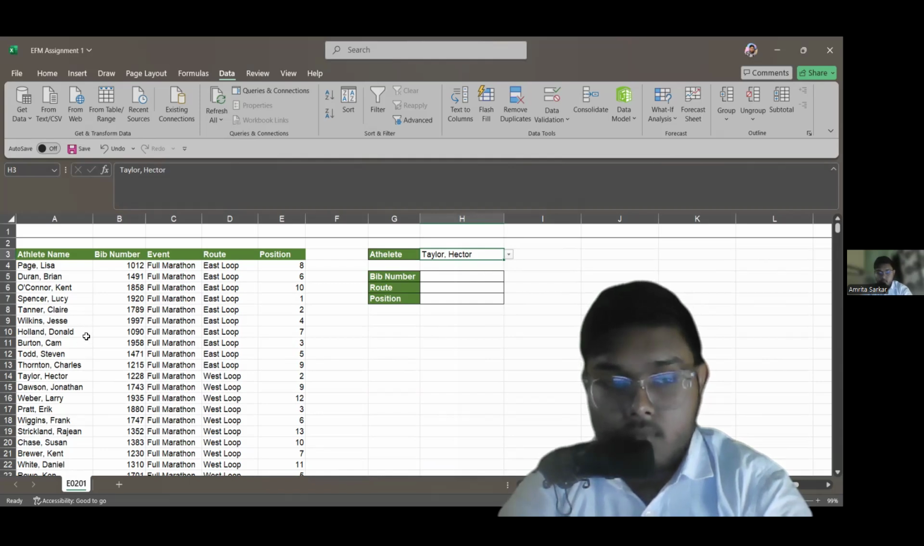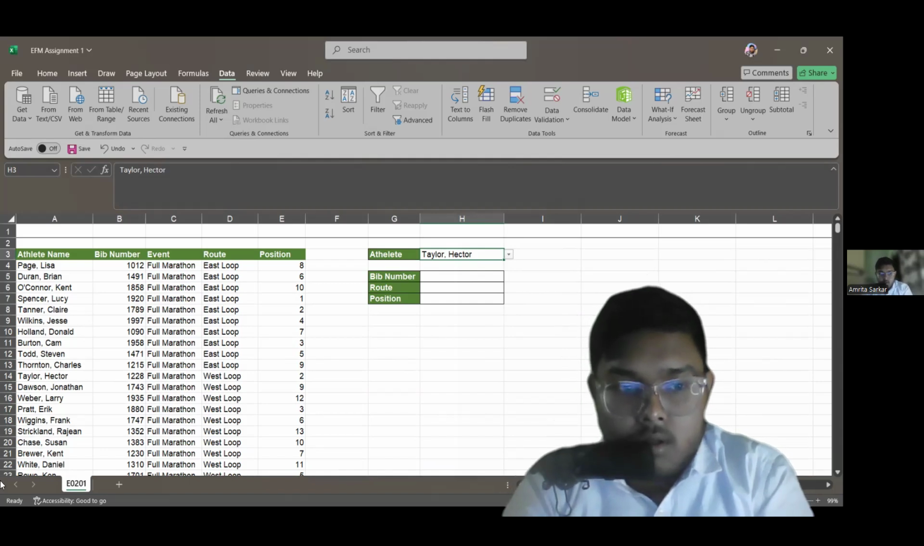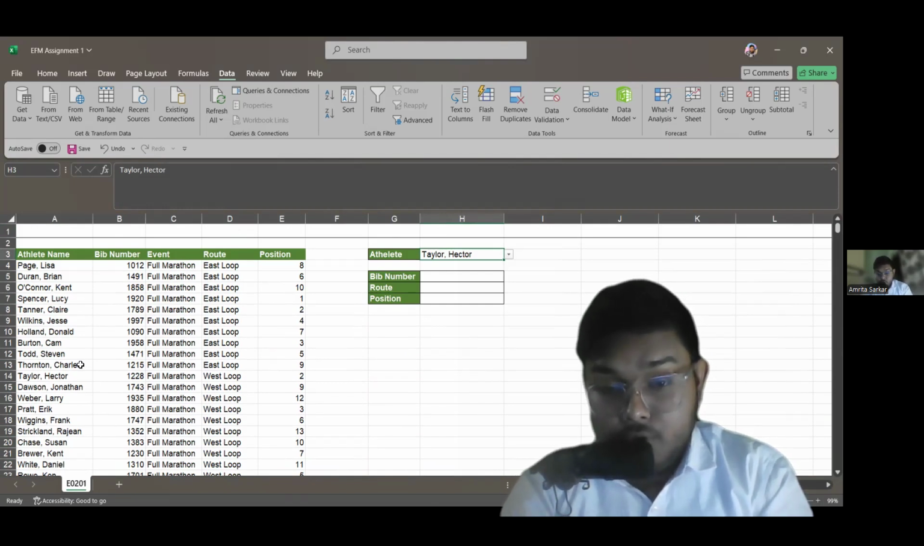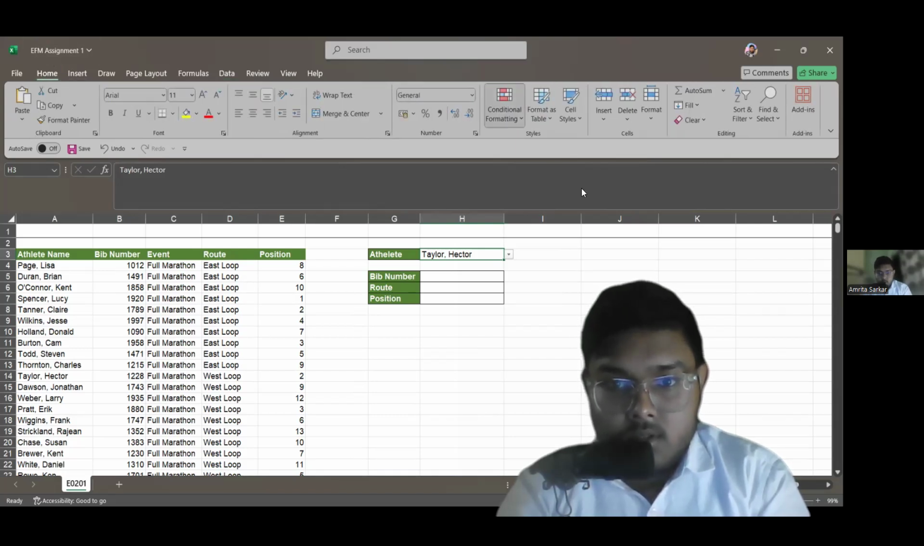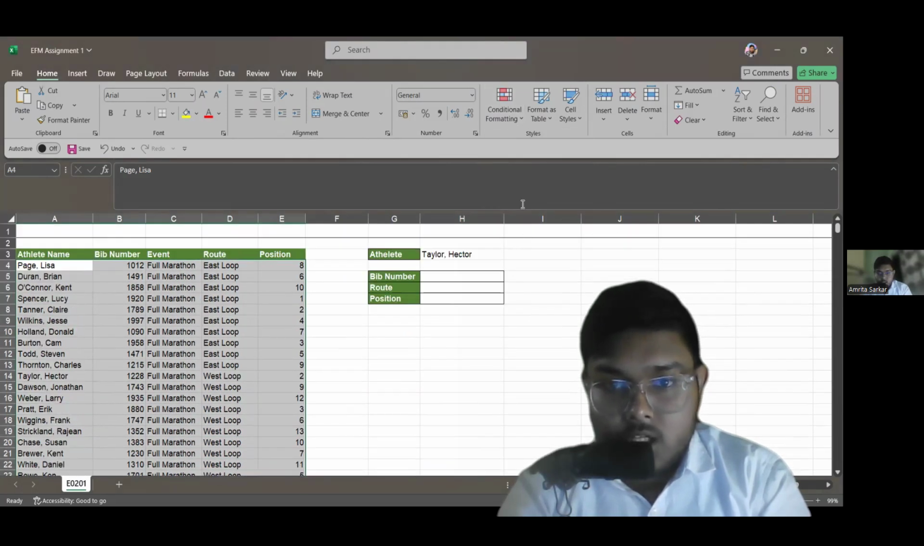But now it is difficult for me to understand the row I am working with, because if there are so many names and I have selected the name of an athlete, then in which row the details of that athlete are, I don't know. So to highlight that row, I will be using conditional formatting. Firstly, I have to select the table to do conditional formatting.